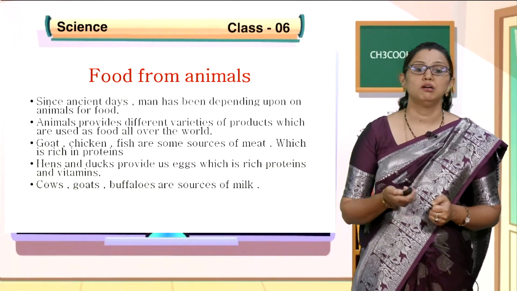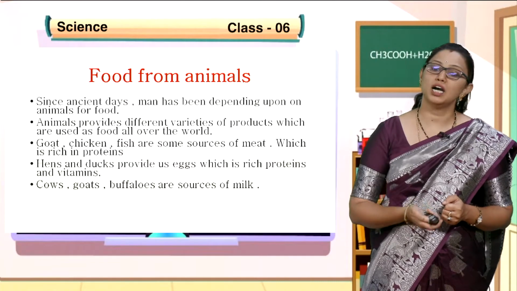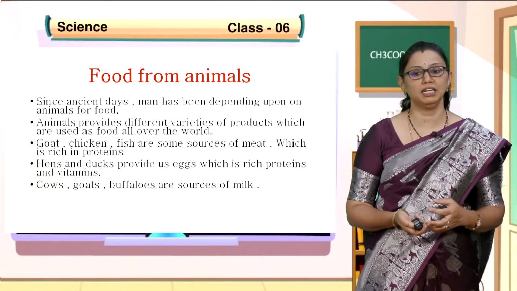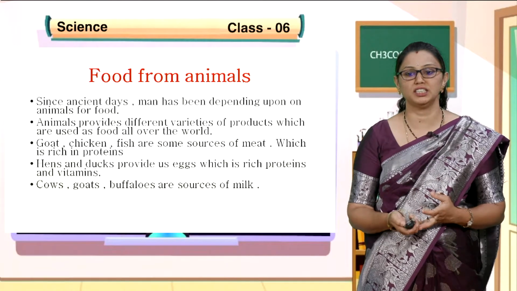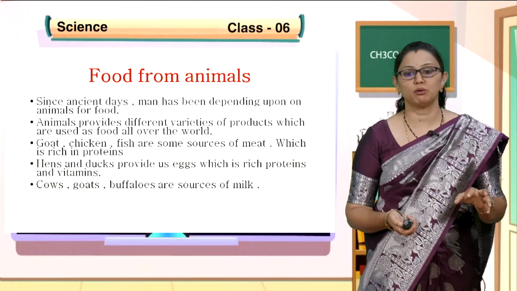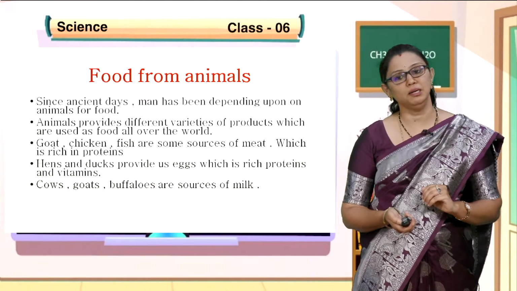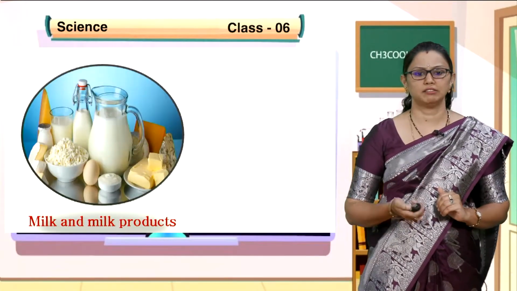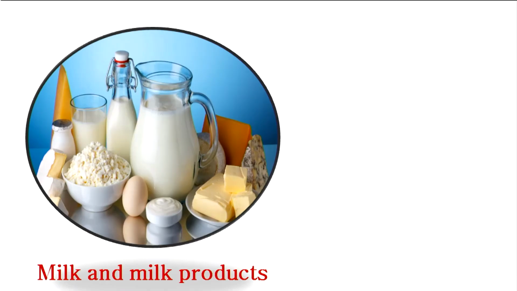And cow, goats, buffaloes are the sources of milk, and from the sources of milk we prepare milk products like paneer, cheese, butter. All these we call dairy products, which are obtained from the milk, and milk has been obtained from the animals. So I have given some pictures of milk and milk products.